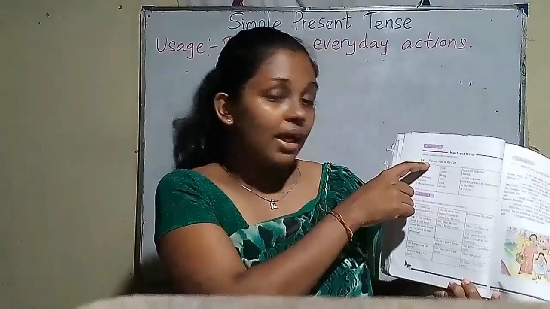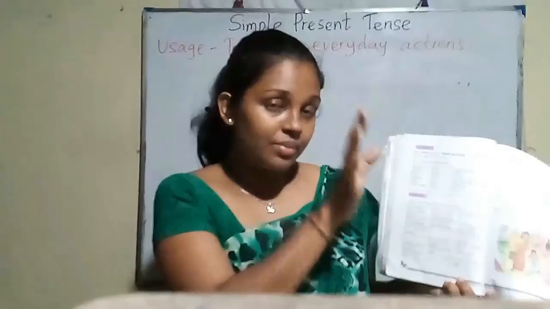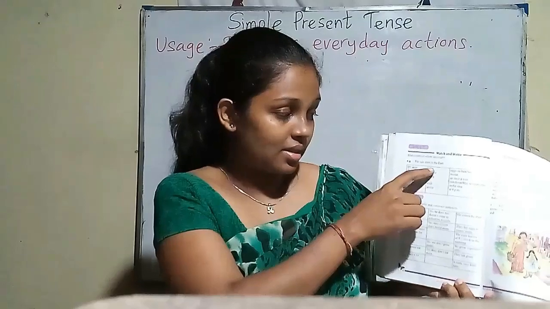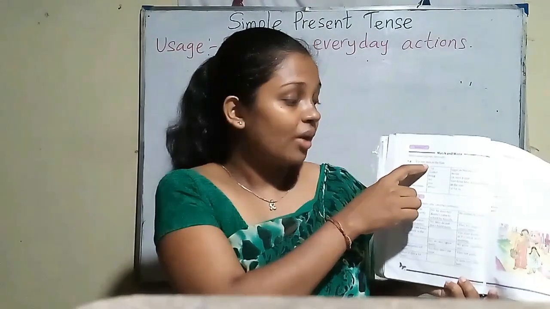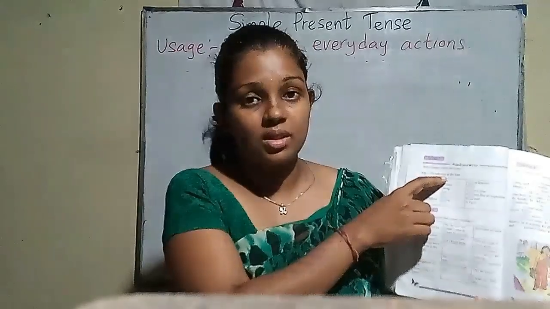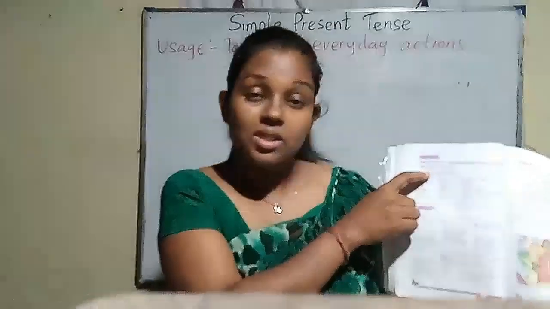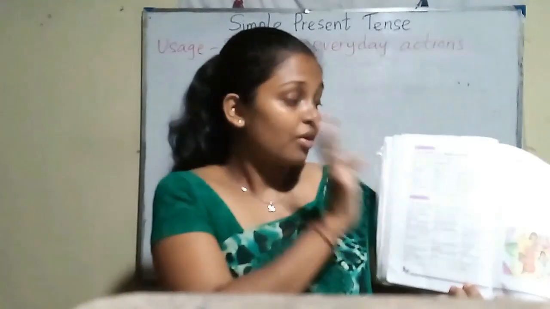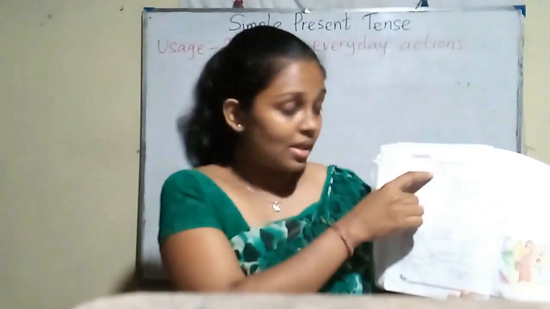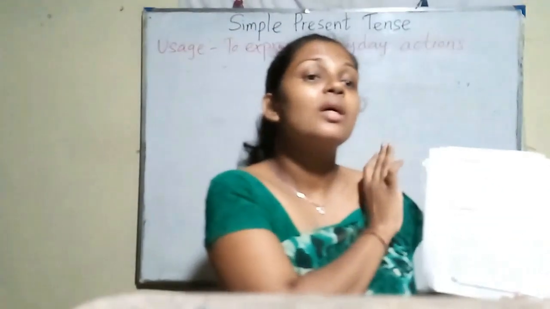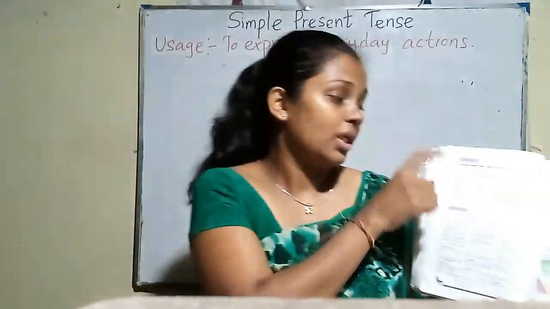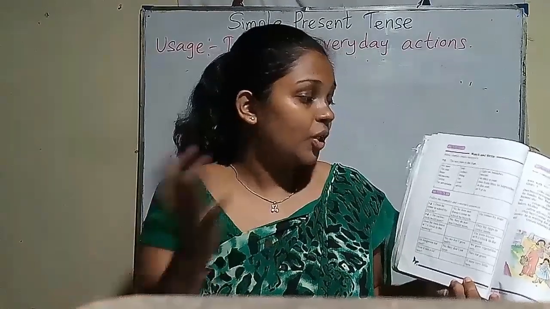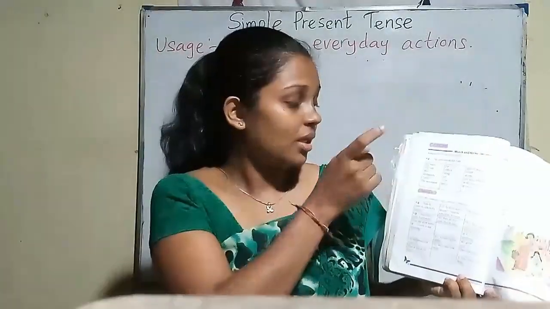Here they have given an example, the sun. The subject is sun. So the matching verb for the sun is rise. But we have to change the verb rise here because the sun is a singular subject, so we can't write rise. We have to put an s to the end of the verb and make it singular. The sun rises in the east. Like that, you are asked to build up sentences.